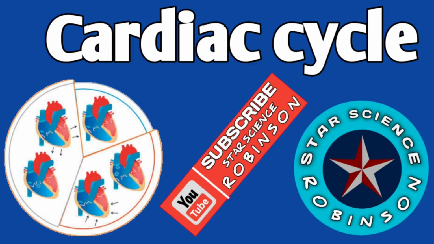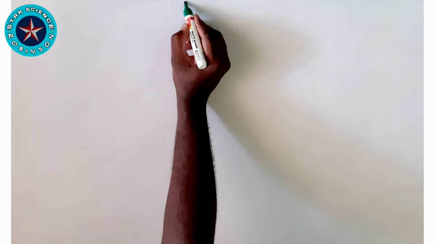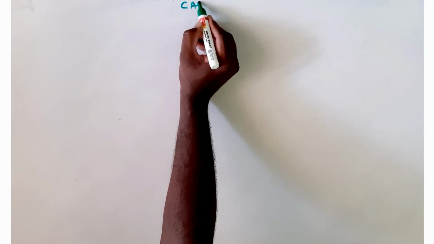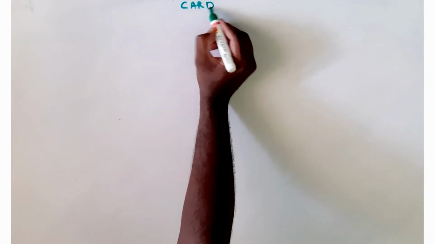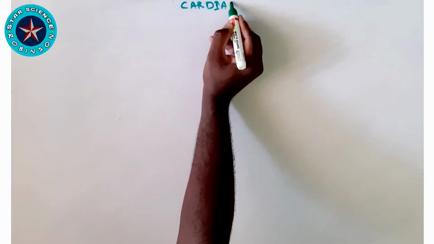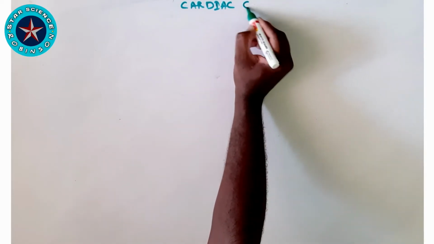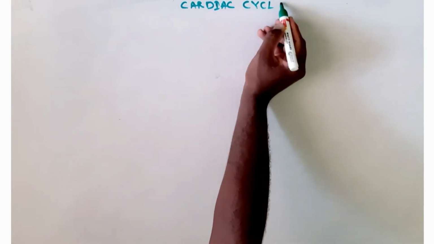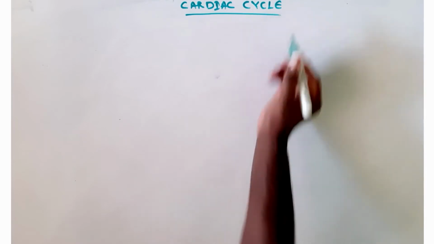Today we're going to deal with the cardiac cycle. What does cardiac cycle mean? The sequence of changes in the pressure and flow in the heart chambers and blood vessels in between two subsequent cardiac contractions is known as the cardiac cycle.